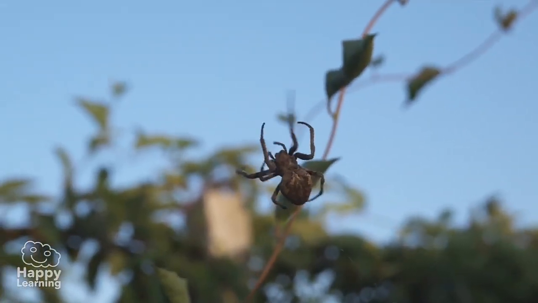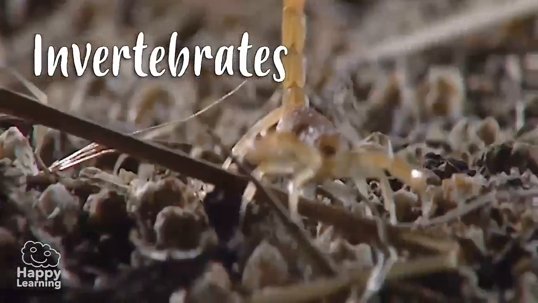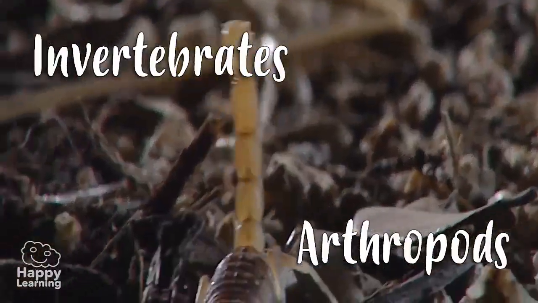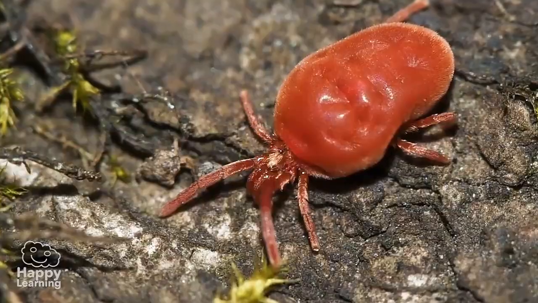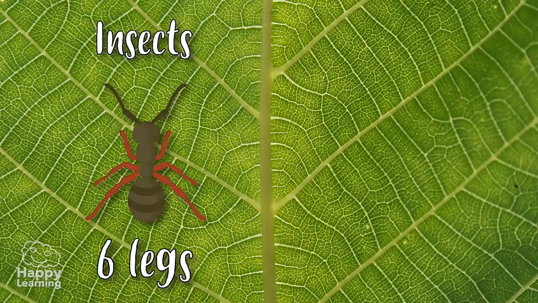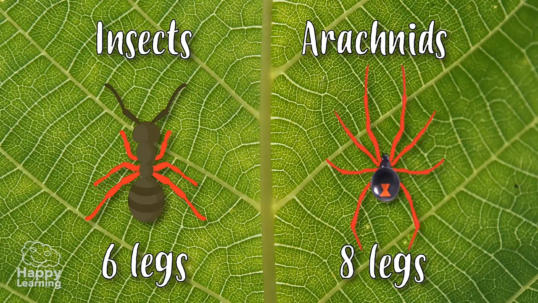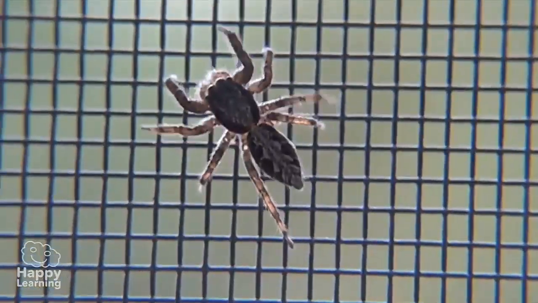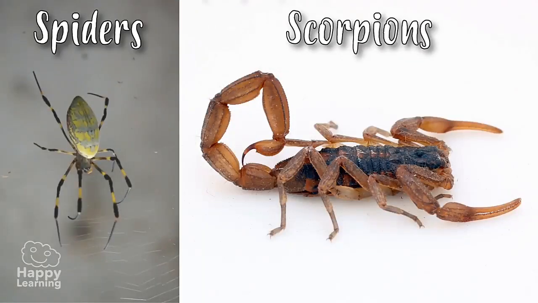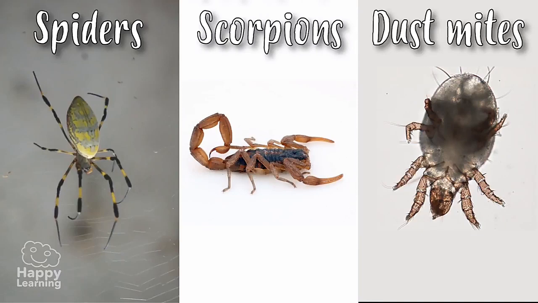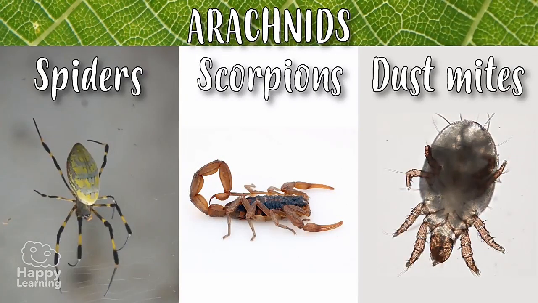Same as insects, arachnids are invertebrates and belong to the arthropods. But don't get confused. Arachnids are part of a different animal group than insects. While insects have 6 legs, arachnids have 8, like you can see in these images. Spiders, scorpions, and dust mites are part of the arachnid family and share a number of characteristics that we need to know.